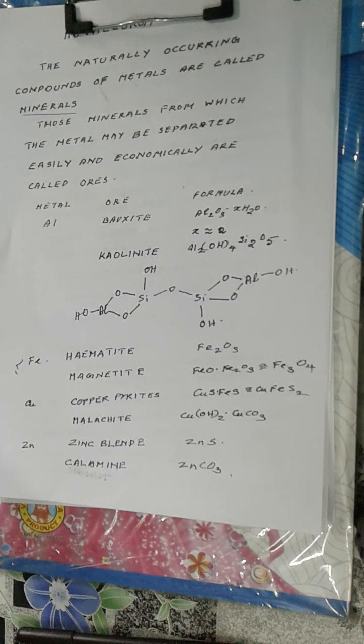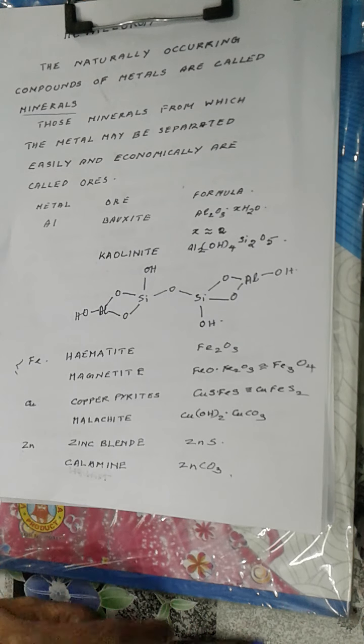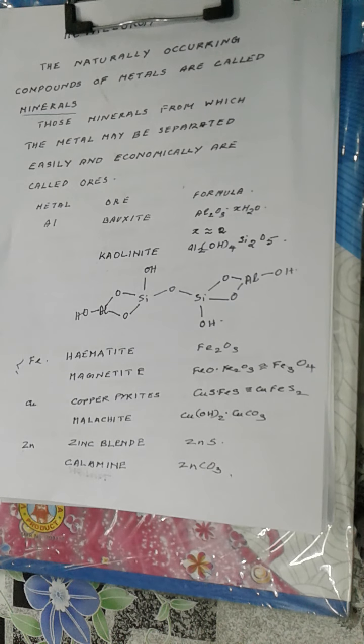Now I will be discussing the inorganic chemistry part of plus 2 chemistry. We will start first with metallurgy. The naturally occurring compound of a metal is called a mineral. Any compound of a metal occurring in nature may be called a mineral. Those minerals from which the metal may be extracted, separated easily and economically are called ores.